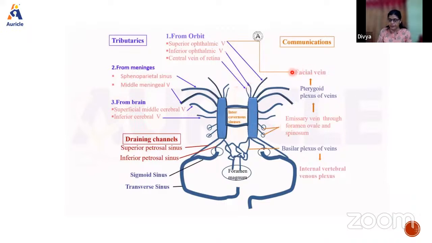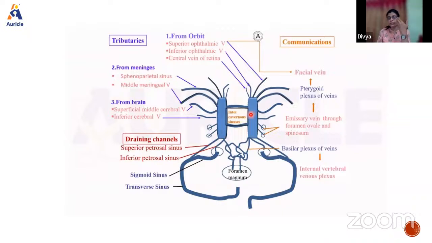Then it communicates with the facial vein. This is very important because the dangerous area of the face, in front of the philtrum, that is below the nose, is dangerous because any infection there can spread by retrograde spread into the cavernous sinus, and that will be through the facial vein. So the facial vein will communicate with the superior ophthalmic vein, and the superior ophthalmic vein will go to the cavernous sinus.